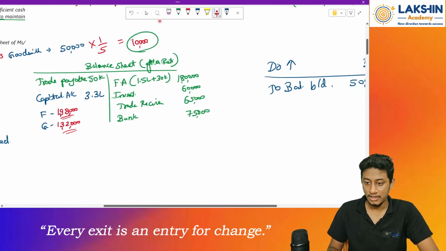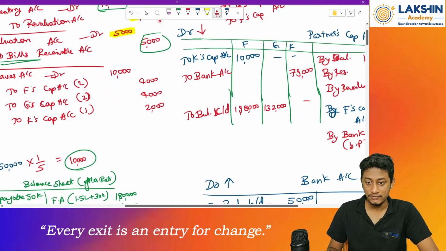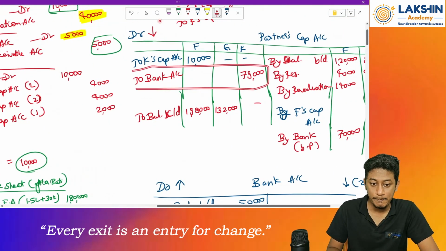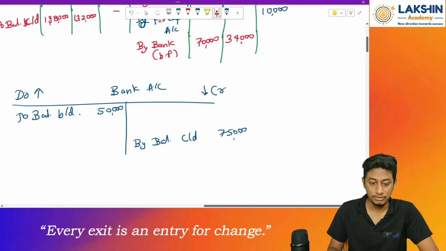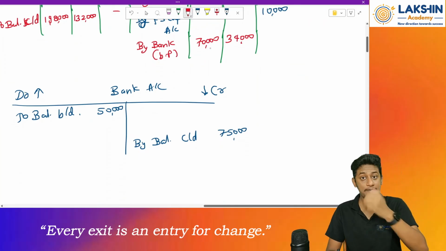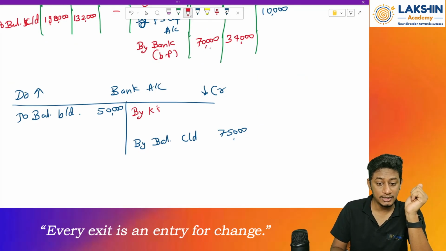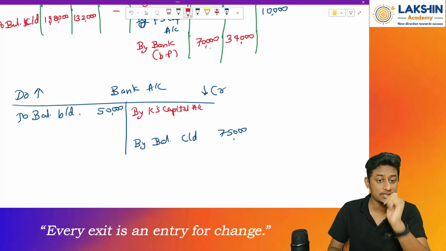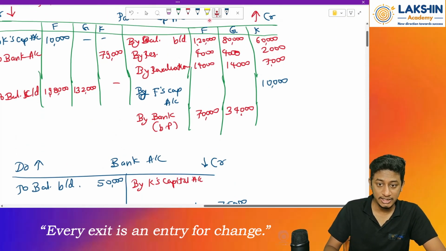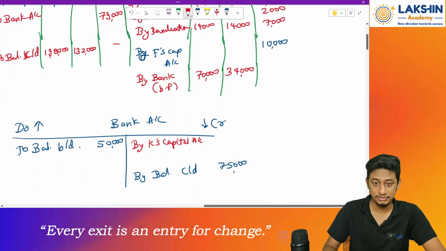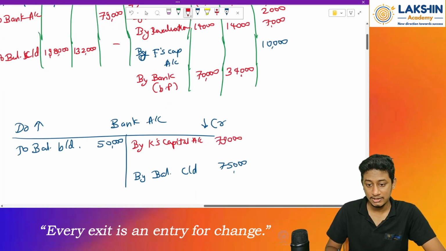Right? Okay. Now, what has happened? So first of all, we have paid Mr. K. Right? We have paid Mr. K. So the entry will be for the payment. Whenever I pay, the bank balance will reduce. So by whose account? By K's capital account. So by rupees how much? Rupees 79,000. So rupees 79,000.